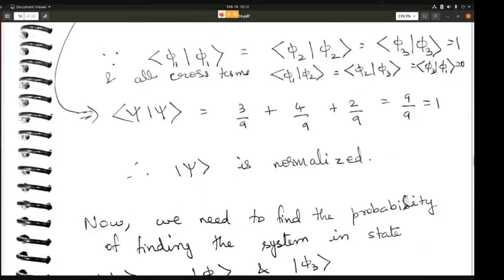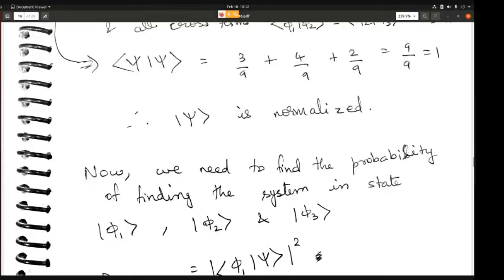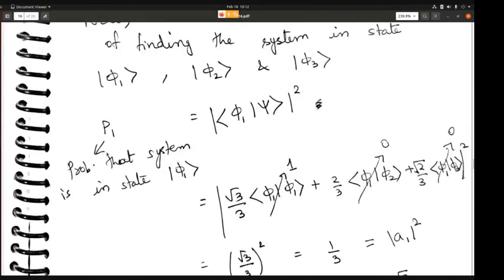Now we need to find the probability of finding the system in state phi 1, phi 2, and phi 3. So we need to compute the probability that the system is in state phi 1, phi 2, and phi 3. Let's call P1 the probability that the system is in state phi 1. How do we find this P1? We basically do this scalar product. We compute the scalar product of phi 1 with psi and take its norm squared. If we do this, we are going to get P1.